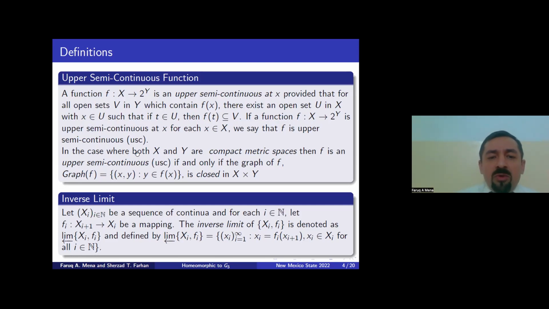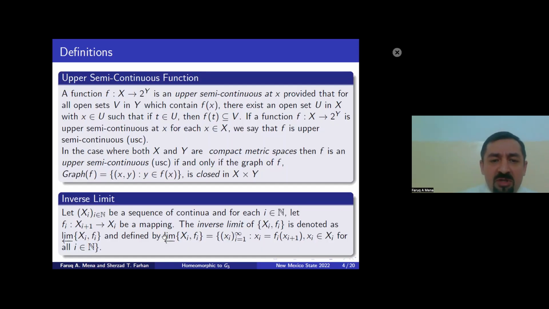When both X and Y are compact metric spaces, f from X to the set of closed subsets of Y is upper semi-continuous if and only if the graph of f is closed in the product X cross Y.